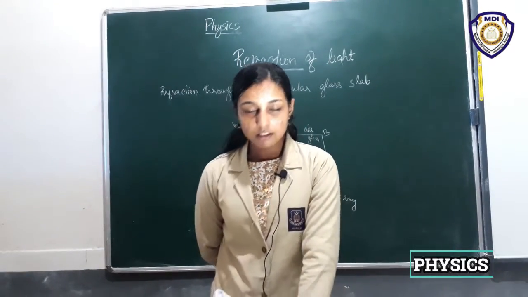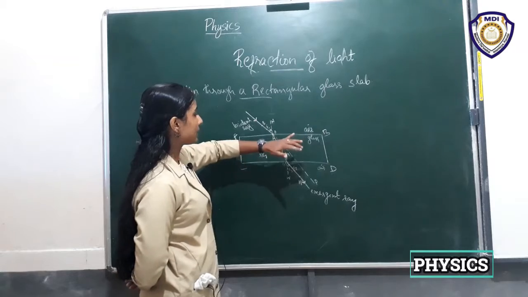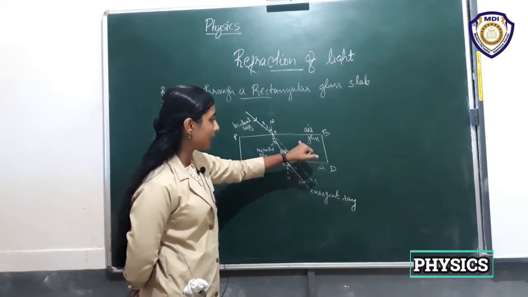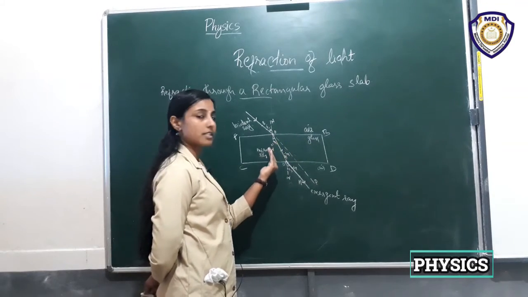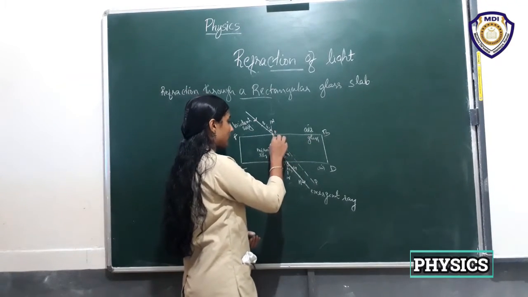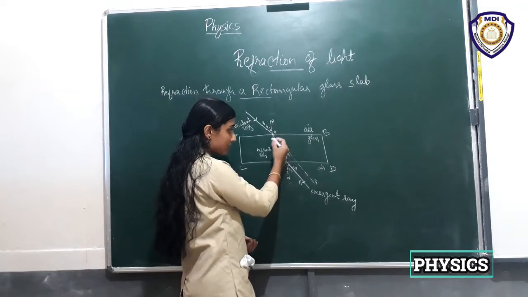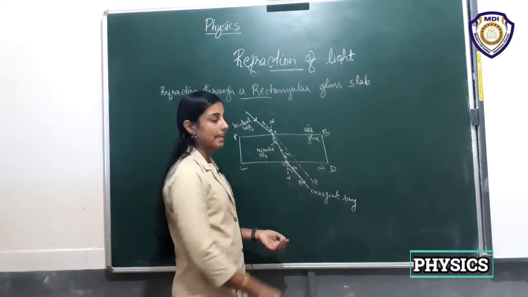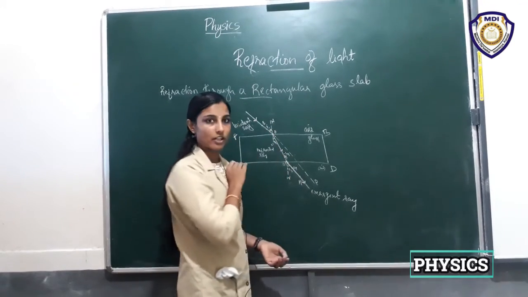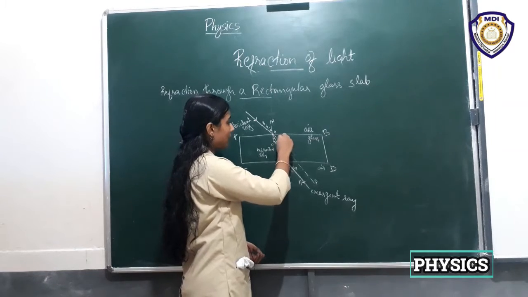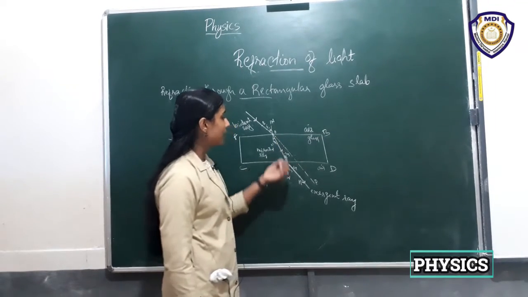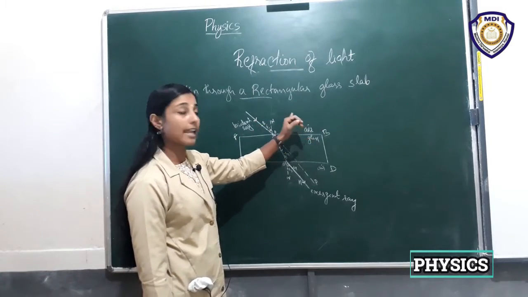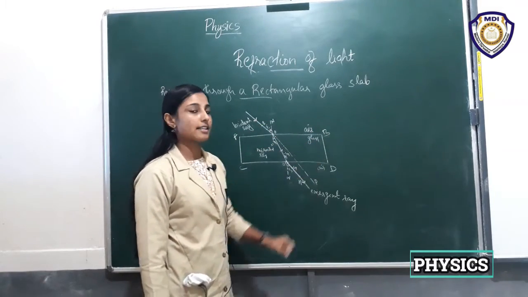Then it says that when light travels from a rarer medium to a denser medium, it bends towards the normal. This is the normal, and the light ray bends towards the normal. Actually, if it traveled in a straight line, it would take this direction. But here it travels from a rarer medium to a denser medium. That is, air is a rarer medium and glass is a denser medium.